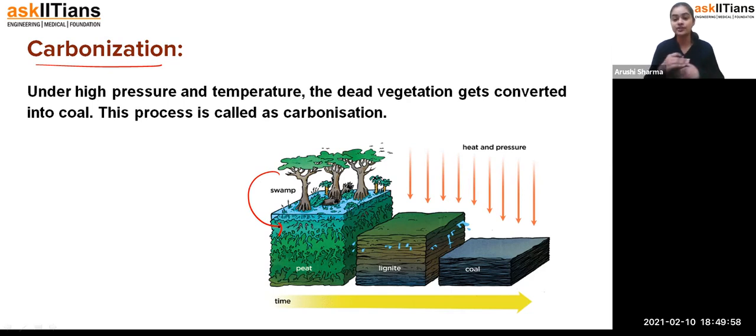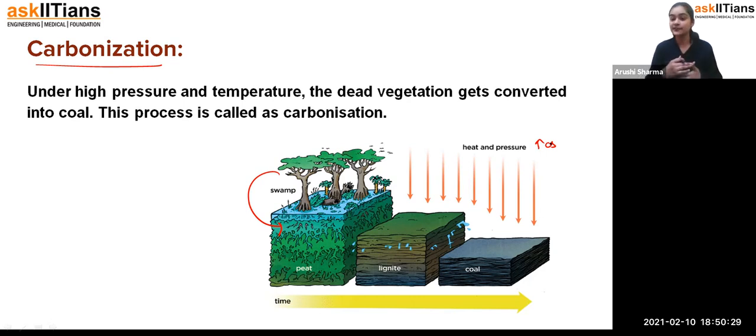And when this layer of soil is deposited over it, heat and pressure increase. And when the heat and pressure keep increasing with the passage of time, the remains of the plants and trees convert into coal. And the conversion of this thing, we call it the carbonization process. That is why, students, we have to extract the coal from the ground, because when the dead vegetation is there, it gets buried under the soil.